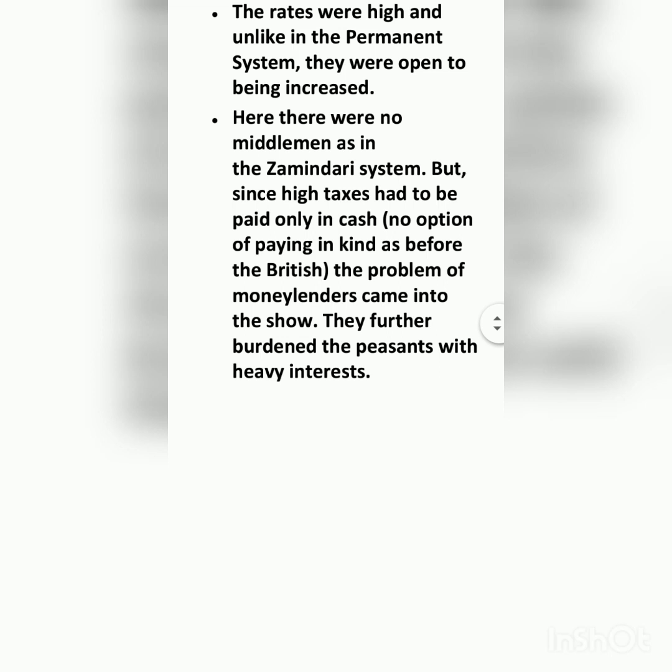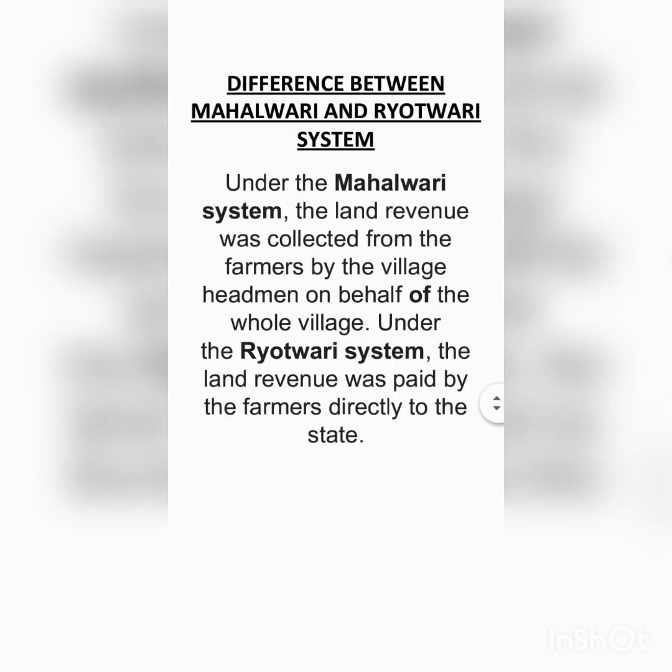It means it was open to being increased. Whenever the Britishers felt that there was a situation, they could increase the revenue. And here there was no middleman, as there was in the zamindari system, in the permanent settlement system. Here, all the taxes were paid directly by the farmers and peasants. Clear?